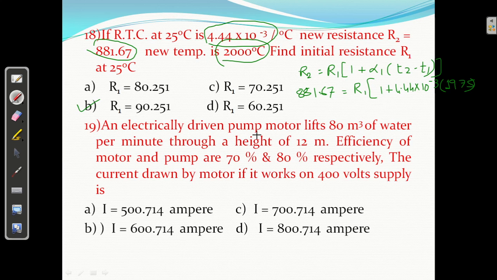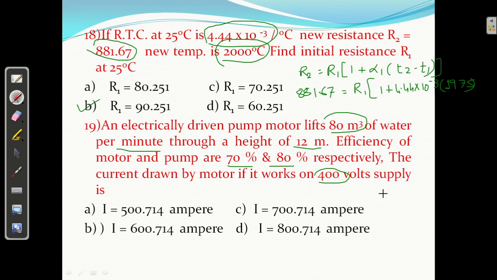An electrically driven pump motor lifts 80 cubic meter of water per minute through a height of 12 meter. Efficiency of the motor and pump are 70 and 80% respectively. The current drawn by the motor if it works on 400 volt supply. So it is very easy. First, work done by the pump, MGH, 80,000, right? MGH, 80,000, G is 9.81, into height, 12 meter. This is the work done by pump.